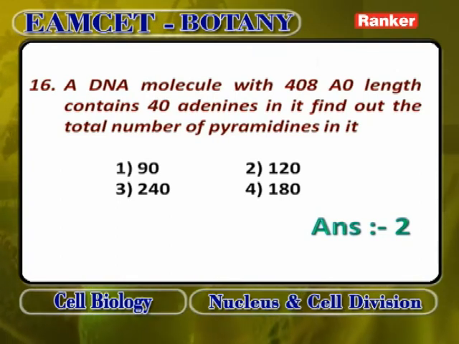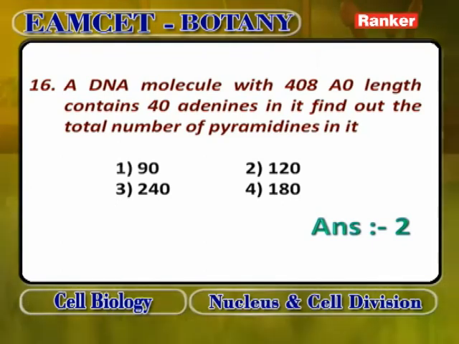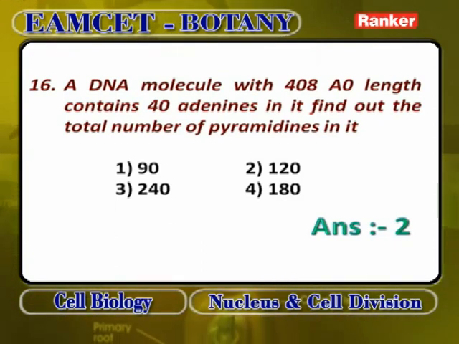408 angstroms means 408 by 34, which is 12 spirals. 12 spirals means 120 pairs. 120 pairs means 240 bases. In this 240, 40 are adenines, so the remaining 80 will be guanine. So in total the pyrimidines are 120.